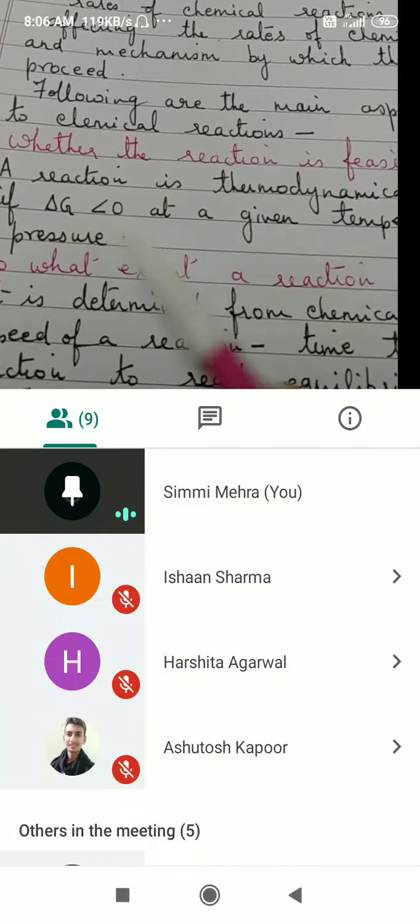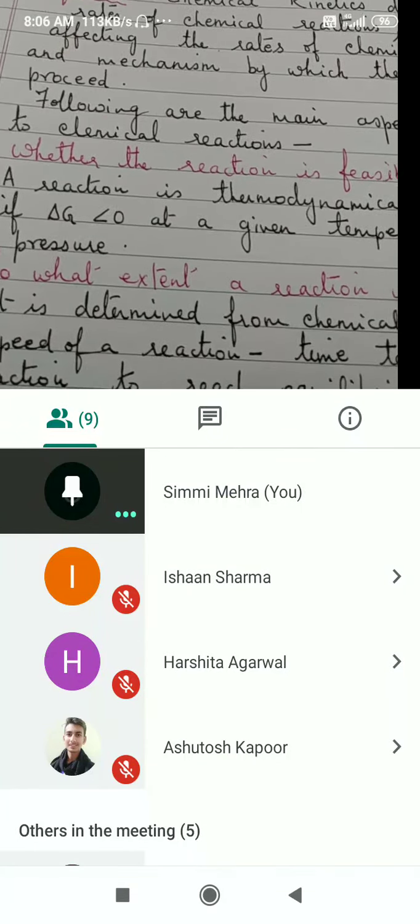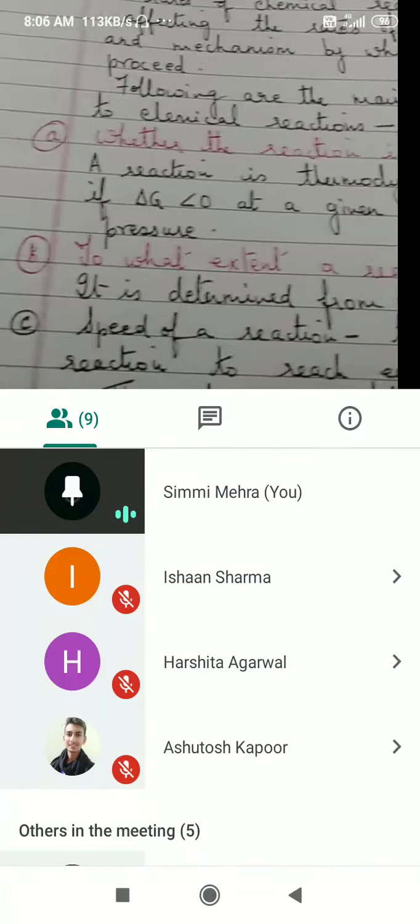Now, this part, feasibility of reaction, comes under thermodynamics. It is not a part of your chemical kinetics. Then, next is to what extent a reaction will proceed.